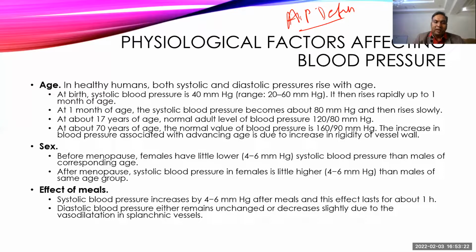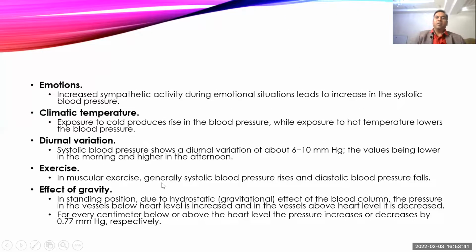The effect of meals: immediately after a meal, there is an increase in blood pressure. It is because of increased sympathetic activity, which causes vasoconstriction in the rest of the body and causes dilatation in the splanchnic vessels. Then with emotions, there is an increase in blood pressure, usually systolic blood pressure. With extreme temperature, there is an increase in the blood pressure. But when you are exposed to very hot temperature, sometimes it can cause lowering of the blood pressure because of severe vasodilation of the skin.